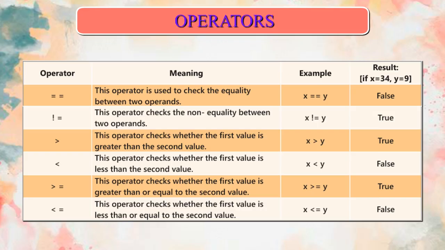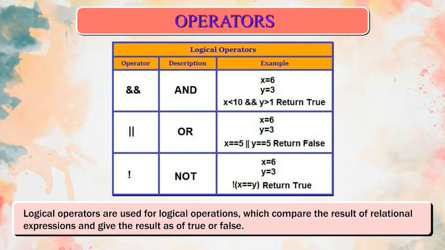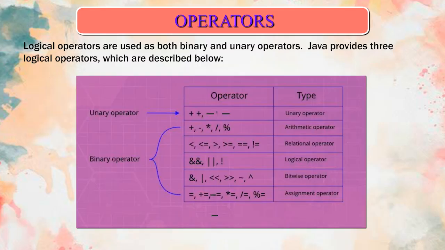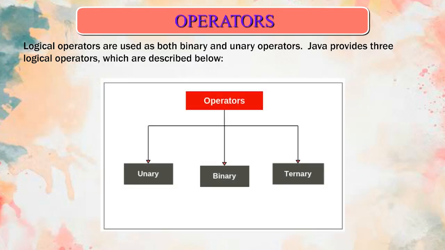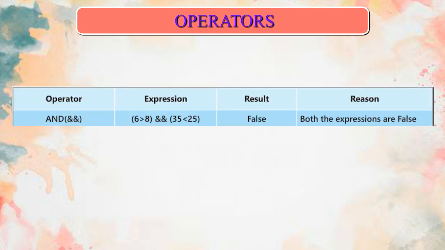Result: false. Logical operators. Logical operators are used for logical operations, which compare the result of relational expressions and give the result as true or false. Logical operators are used as both binary and unary operators. Java provides three logical operators, described below. Operator: and. Expression: 6 > 8 and 35 < 25. Result: false. Reason: both the expressions are false.